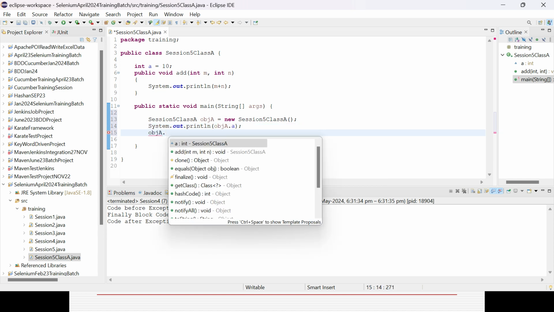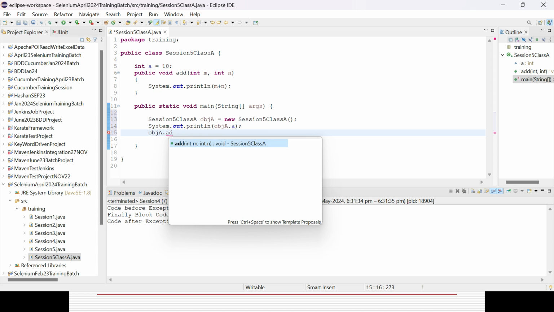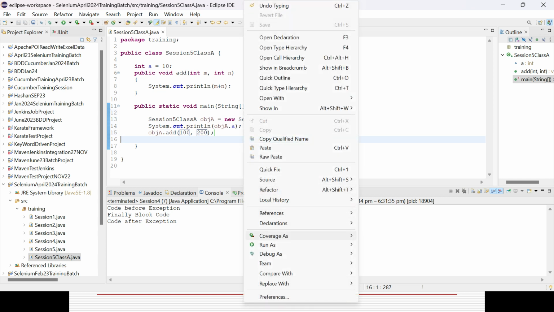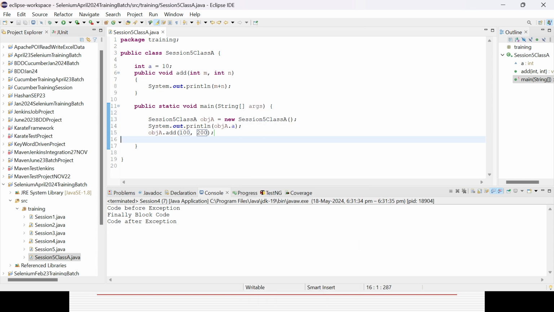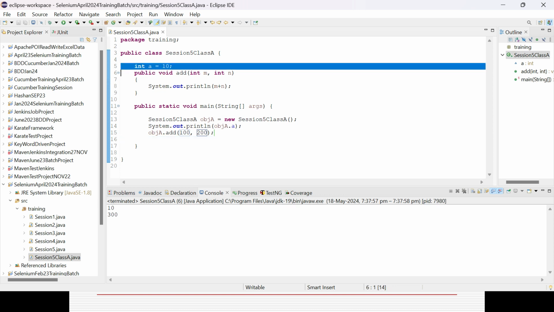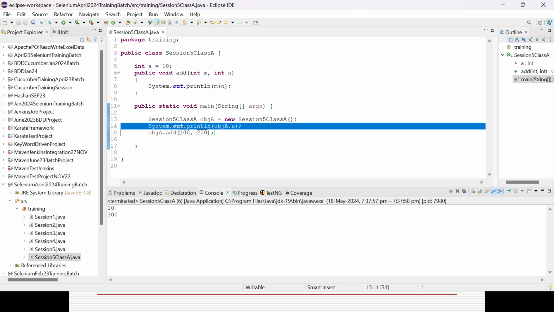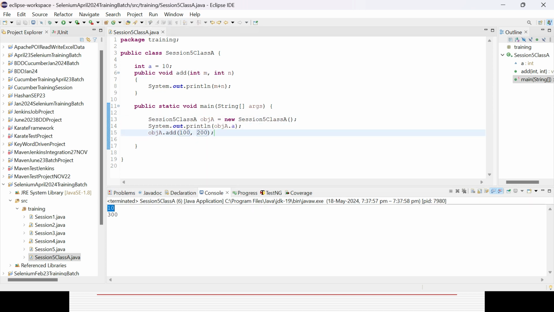Again we call the method, and whenever we are calling the method, we need to pass the parameter values. So maybe we can pass, say, 100 and 200. Now if you execute it, there is no problem at all. It will give you the result based on the mechanism already established. I have defined a variable and a method, then I create the object first and call these two things, and I am getting the desired outcome. Variable a value is 10 and the summation of 100 and 200 is 300.